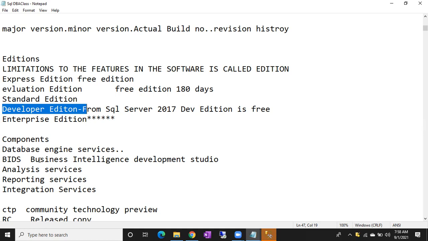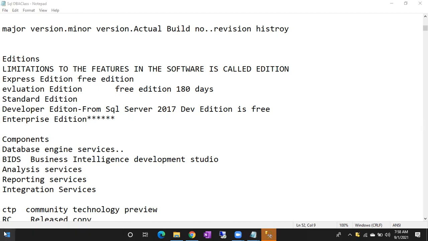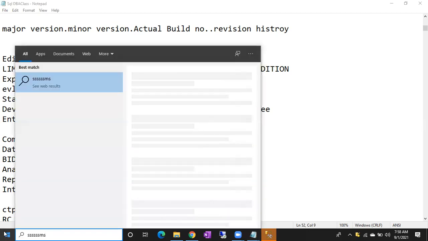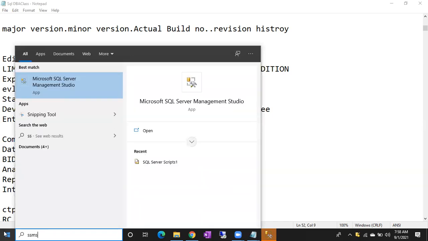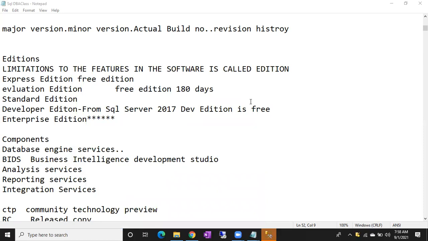Let me discuss the components of SQL Server. Yes, you can install the developer edition in non-prod environments: stage, QA, UAT.